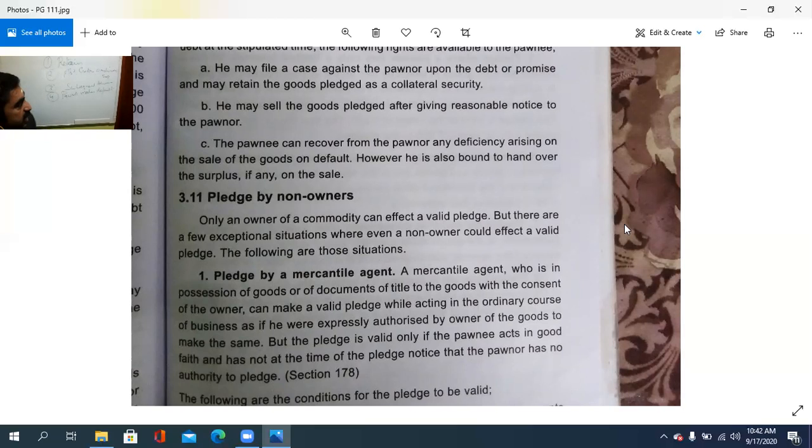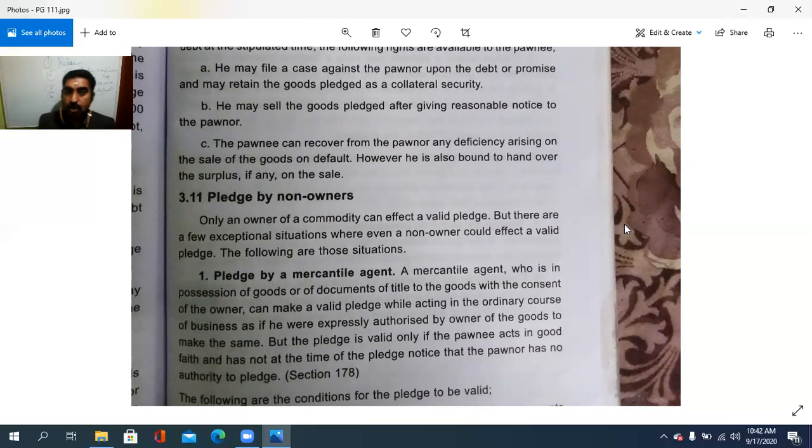So these are the rights with regard to which a pawnee or the pledgee, as a bailee in the bailment, has. So the right to retain, the right about extraordinary expenses, and taking subsequent advances also. And in case the owner makes any default, he may file a case against the owner or he can sell the goods, after giving reasonable notice to the owner, and also the pawnee can recover from the owner any deficiency arising on the sale of the goods on the default.